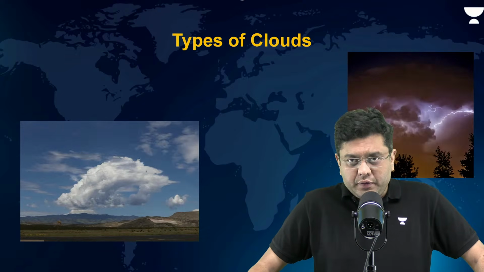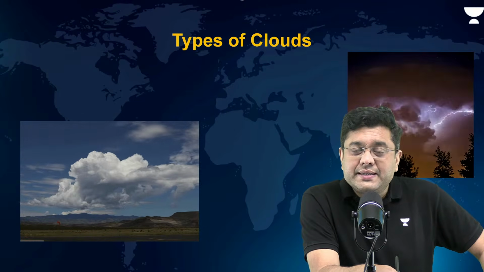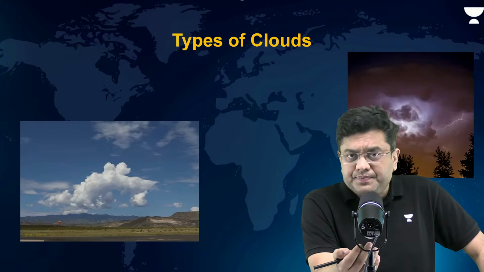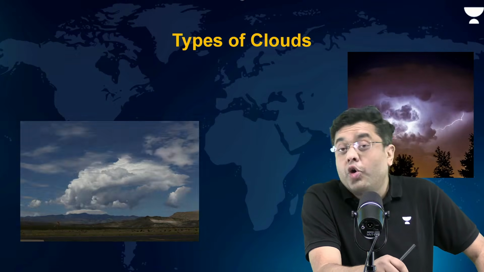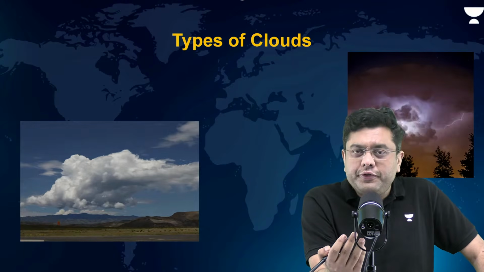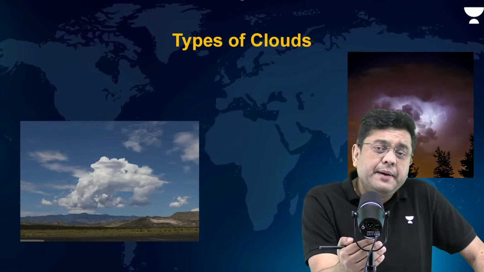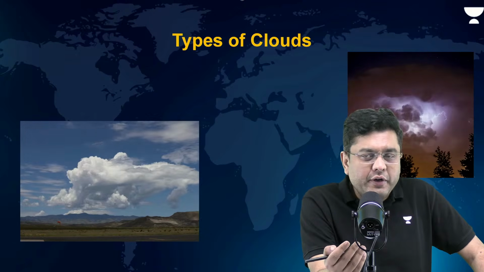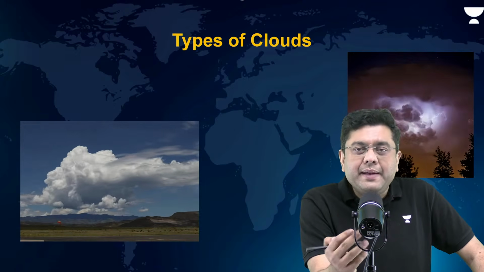Today, we are going to take a look into the details of climatology, for example, the types of clouds. What are the various types of cloud formation which are experienced? The different types of rainfall. For example, in a country like India, the majority of rainfall received is of a certain kind. What is that? Then we will also take a look at the major areas across the world which receive rainfall. We are going to link it with the tricellular model of atmospheric circulation that we had already studied. This will help you understand the world climate as well.